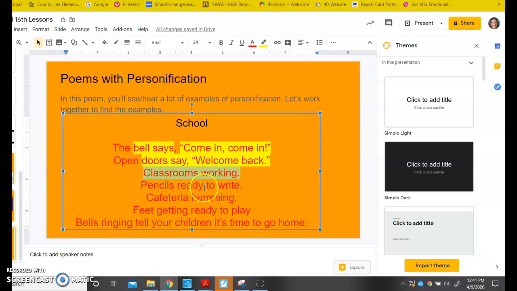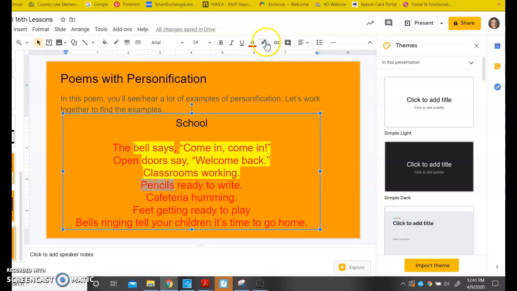Next one, pencils ready to write. Now, pencils are not people. So pencils cannot write. What pencils are used for is to write, but they aren't doing the writing. You're doing the writing.